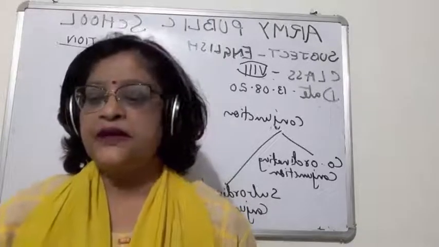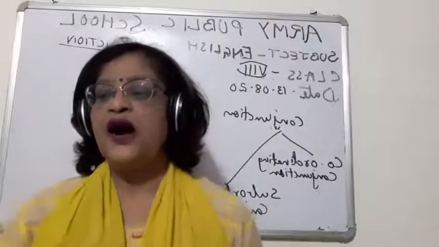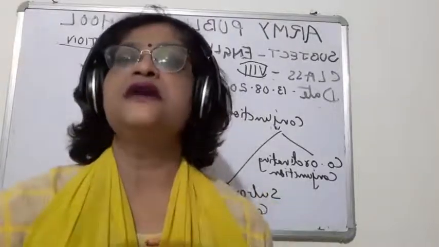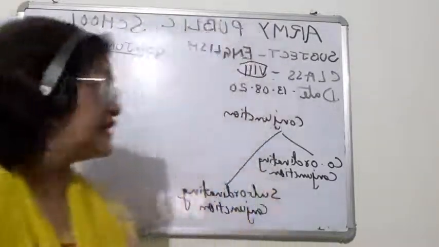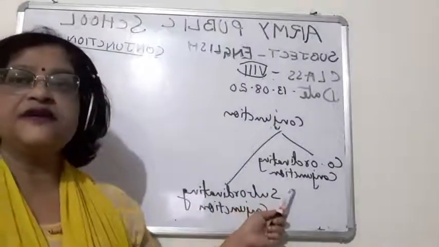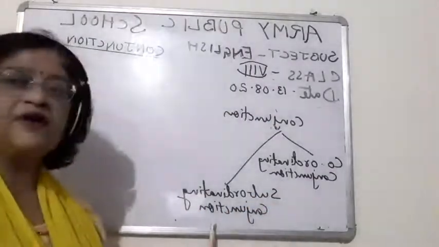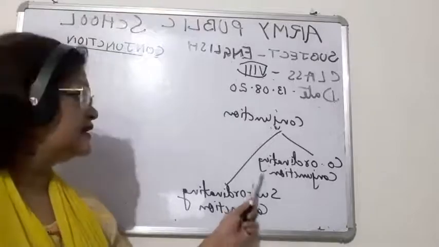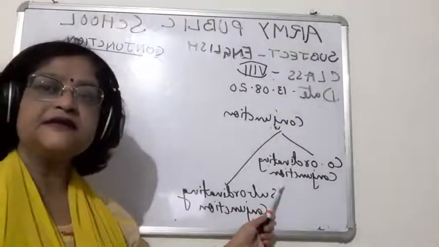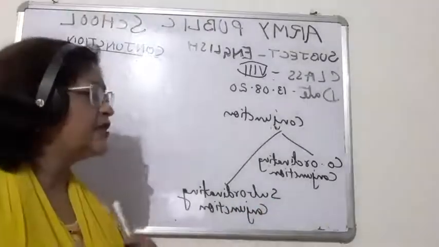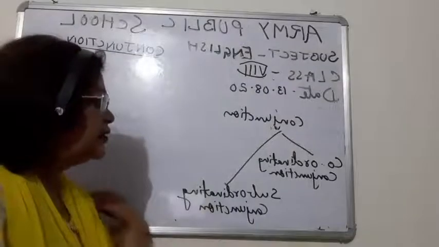Now children, I have told you how many types of conjunction there are. There are two types of conjunction. One is coordinating conjunction and the other is subordinating conjunction.